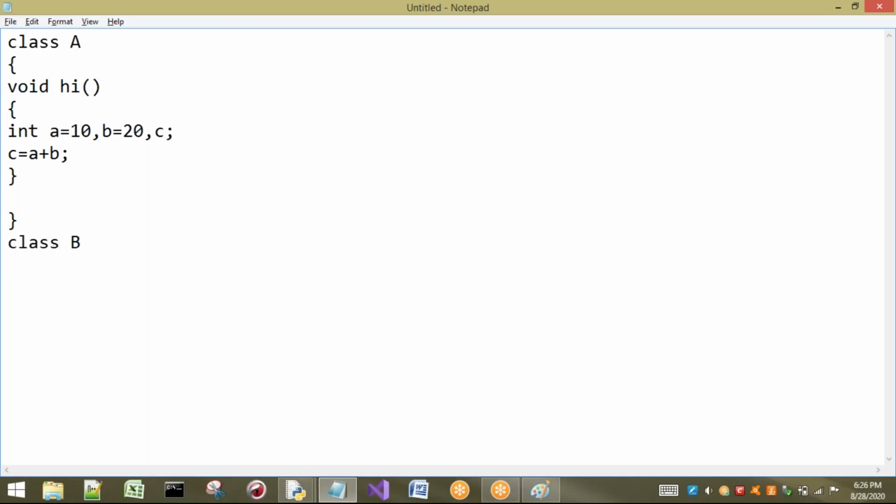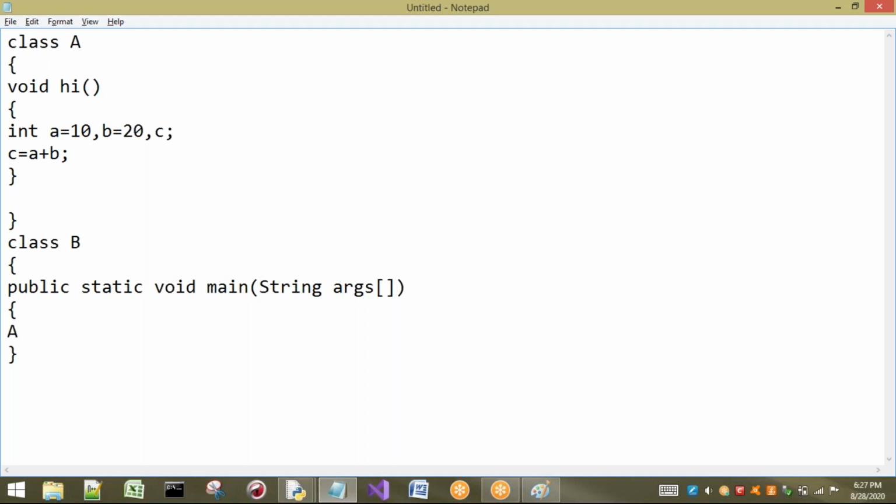Okay, here I am going to create a main function. Generally, for every program to execute in Java, this line is compulsory. Which class?